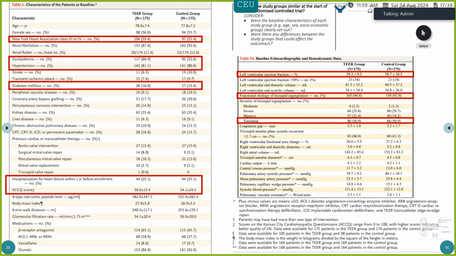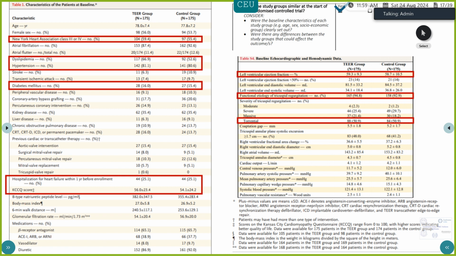We can look at the age of the patients. They were around 77 to 78. 56 and 53% were female. When we look at comparing the NYHA classes, comorbidities like dyslipidemia, hypertension, we can see that the NYHA class 3 or 4, number of patients who belong to this were approximately the same in both. There were a slightly higher number of patients who were dyslipidemic in the procedure arm as compared to the control arm.